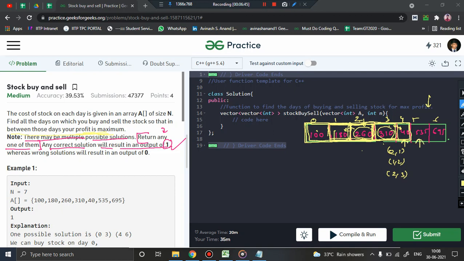Next time I will be coming here. Now you see, today 535, yesterday it was 40. So this can be a combination wherein I buy on the 4th day and sell on the 5th day. And again you come here, you find that the price is 695, which means you buy yesterday, sell today. So 5 6. The interval for this solution is only 1, meaning I'm buying today and immediately the next day I'm selling the stock, right? This is also one of the possible solutions, and if you give this as the output, your output will generally be correct, because they have said that returning any one of them will be correct. So this is the most basic condition: buying a stock today, selling it tomorrow if there is a profit, right? So let us try to code this particular solution.